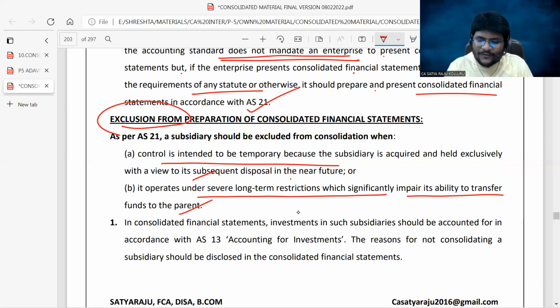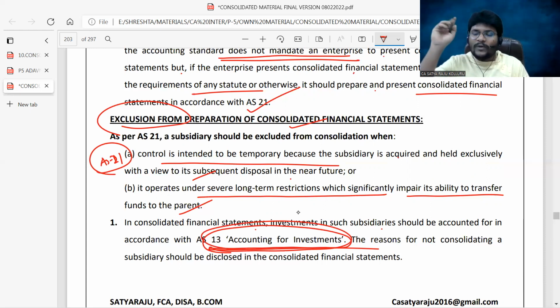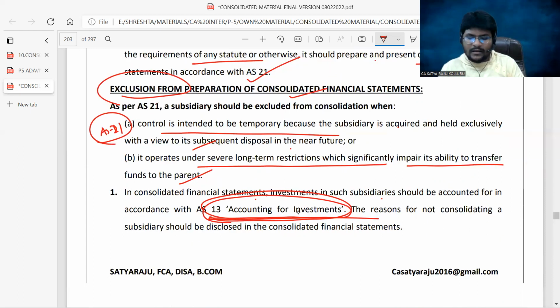Now, sir, in such a case, how are we going to treat the investments? AS 13 will be applicable. Sir, if AS 21 is not applicable, for such investment which standard is applicable? AS 13, accounting for investments, is applicable. In consolidated financial statements, investment in such subsidiaries should be accounted for in accordance with AS 13, accounting for investments. That is the point he is clearly specifying here. Okay, come down.